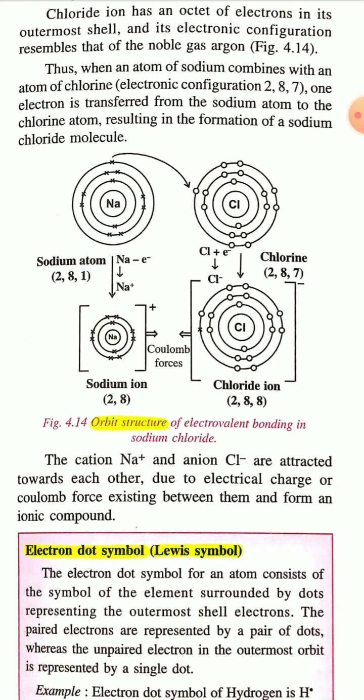And after the transfer, the electronic configuration in the case of sodium becomes: in the first shell 2 electrons, in the second shell 8 electrons, but in the third shell no more electrons, that's why the third shell is omitted.